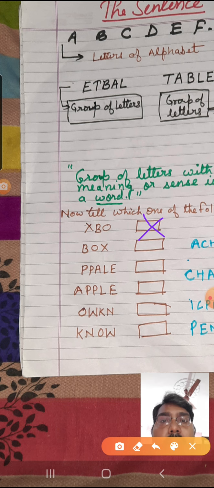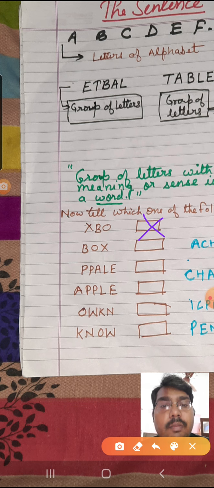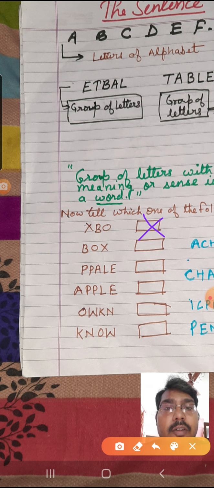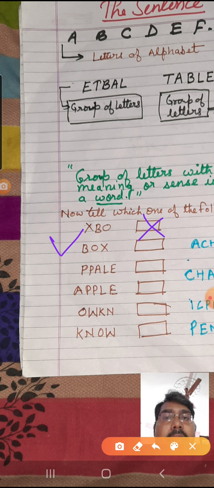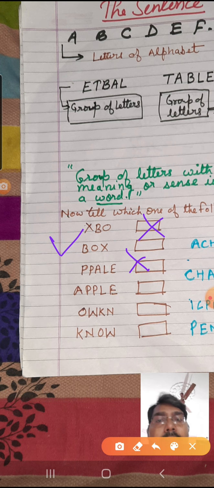Now you see the next one is BOX. Everybody knows the box has some meaning. We all know there are kinds of boxes: geometry box, tiffin box and all that. So this is a word. Then OPLAE is not producing any meaning, so this is not a word. APPLE, we ate an apple, so apple is a word.